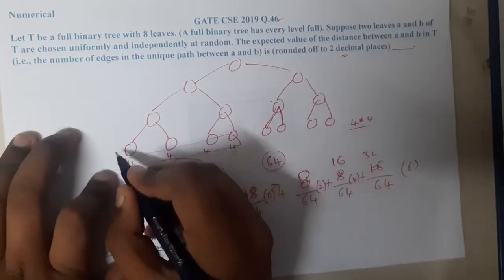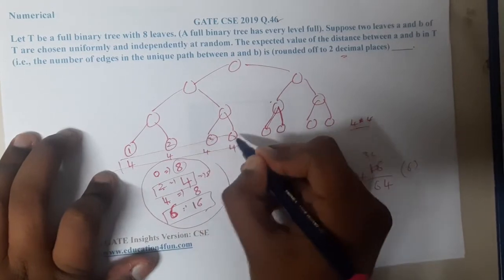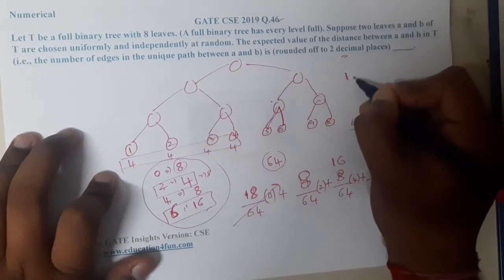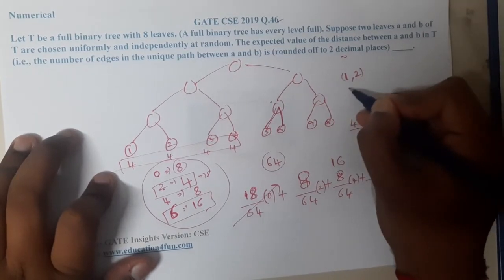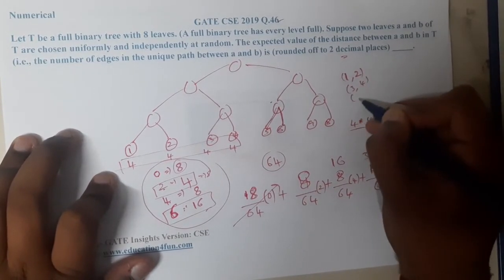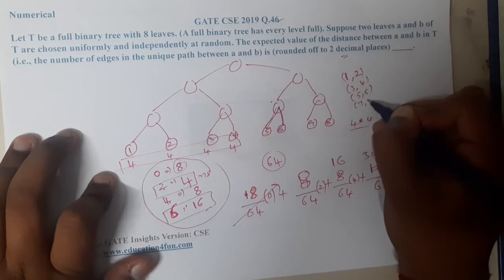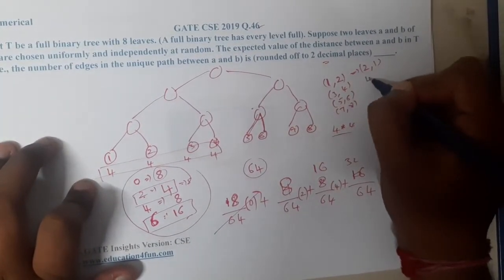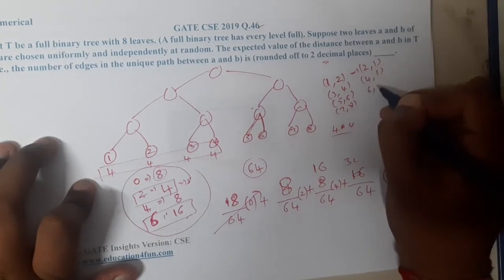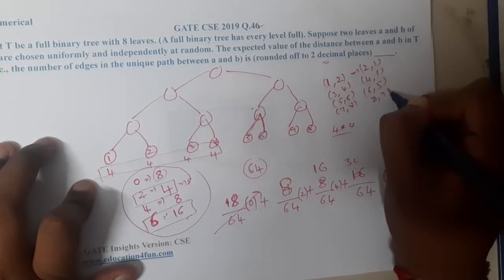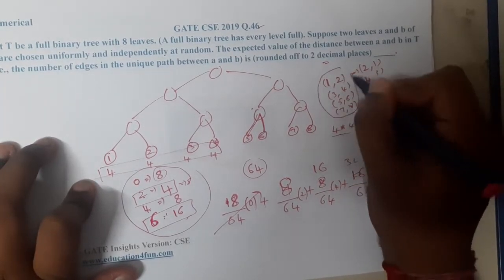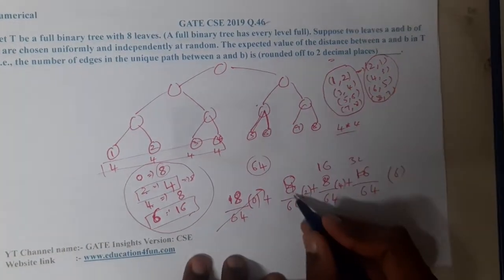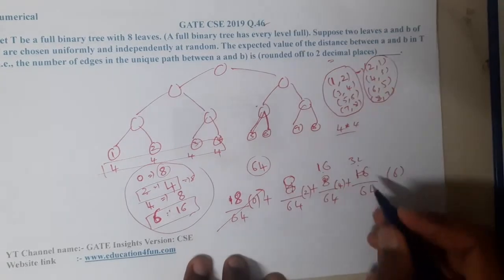How? Assume this as 1, 2, 3, 4, 5, 6, 7, 8. So the distance between 1 and 2 is 1. Similarly, 3 and 4 is 1, and 5 and 6 is 1, and 7 and 8 is 1. But the reverse is also same, right? So 2 and 1 is also 1, 4 and 3 is also 1, 6 and 5 is also 1, 8 and 7 is also 1. So previously I counted only this and I avoided this, but we need to count that also, right? So we are checking all the combinations. So it will be 8, 16 and 32. So that's the reason I have multiplied by 2.